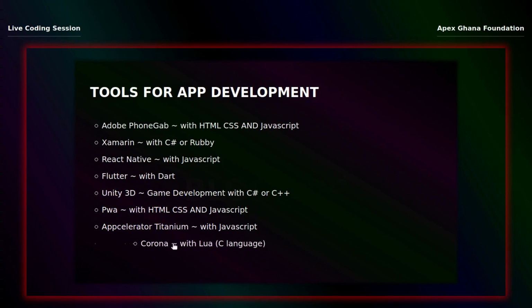Corona is very, very simple to learn. It's made with Lua, which is more or less an extension of the C programming language. So these are very powerful tools, and you can just go for any of them. These are the tools for app development.